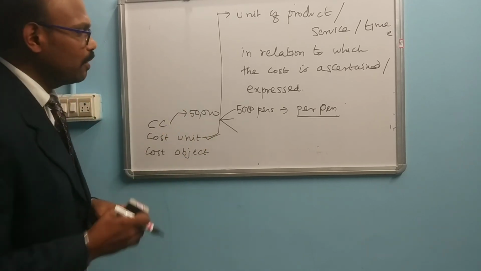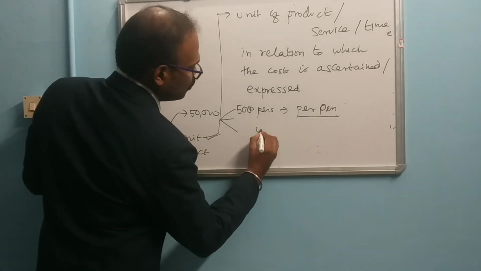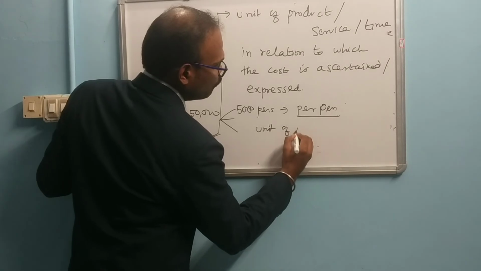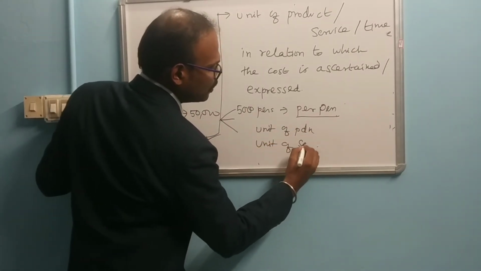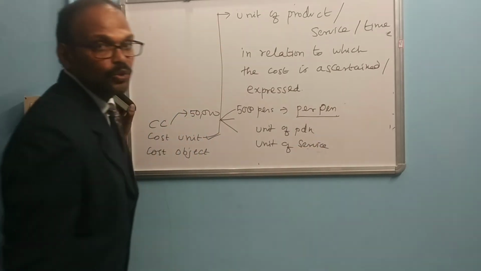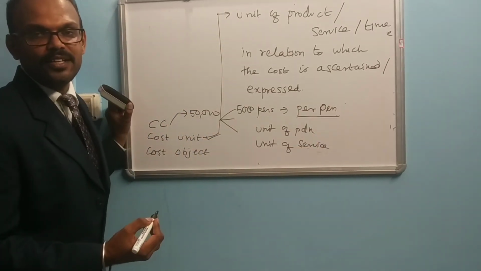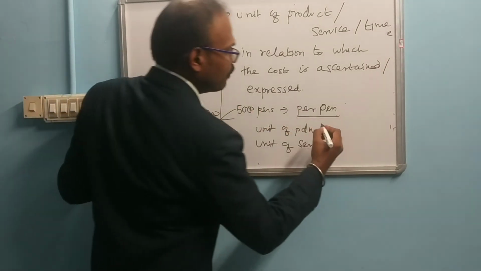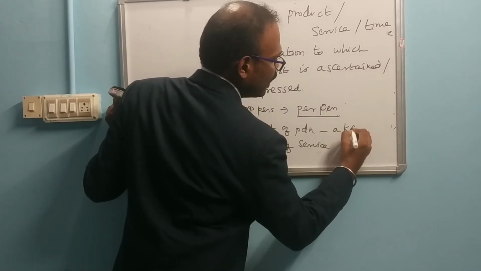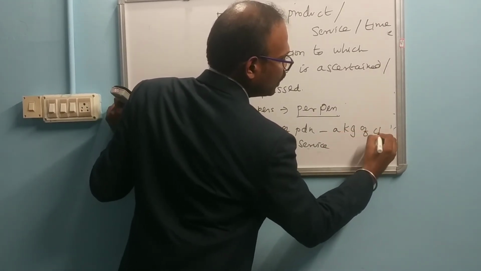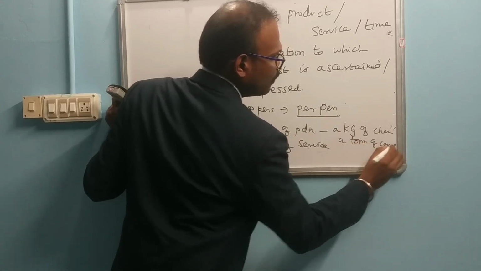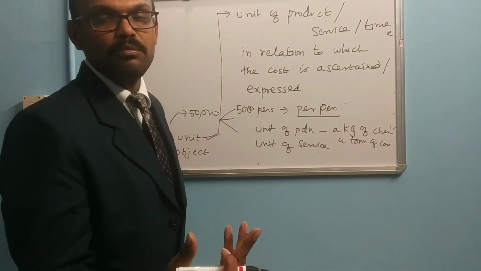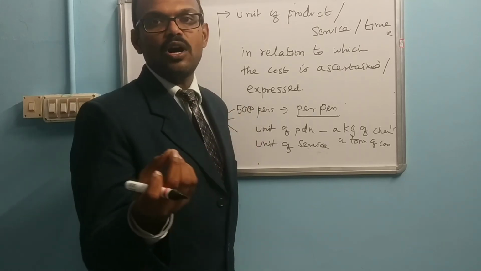For example, I will give you two examples here: unit of production and unit of service. A unit of product is a kilogram of chemical or a ton of cement. If you want to purchase cement, what is the charge per ton?